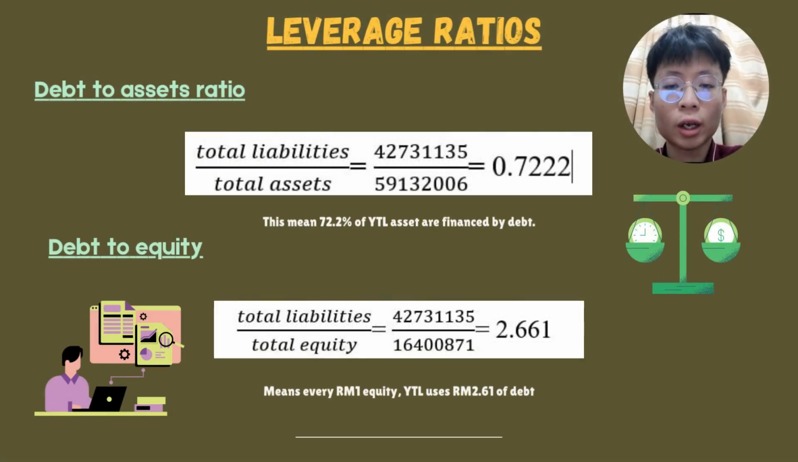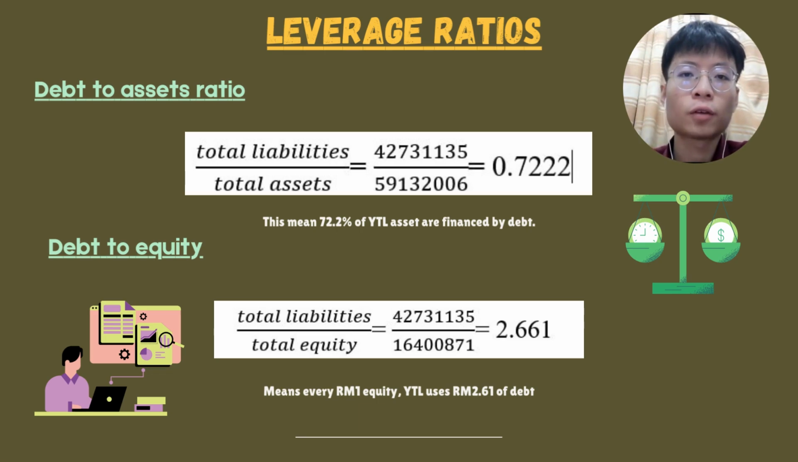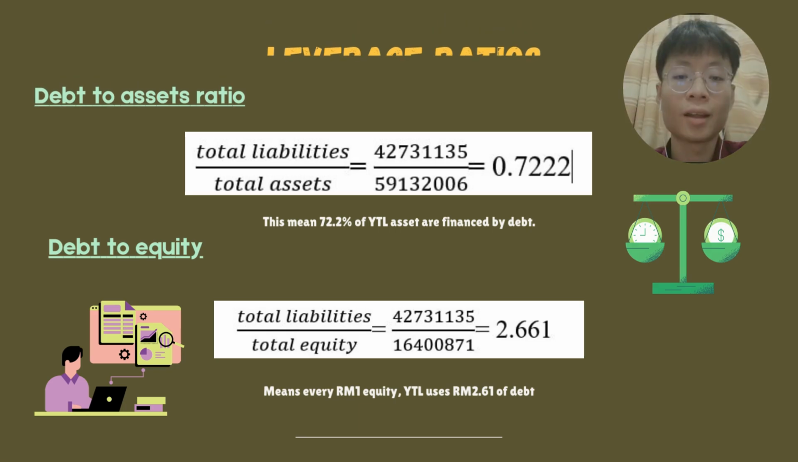The leverage ratio has two ratios, debt to asset and debt to equity. The debt to asset for the company is 0.722. It means 72% of assets are financed by debt. The debt to equity means for every RM1 of equity, the company has RM2.61 of debt.